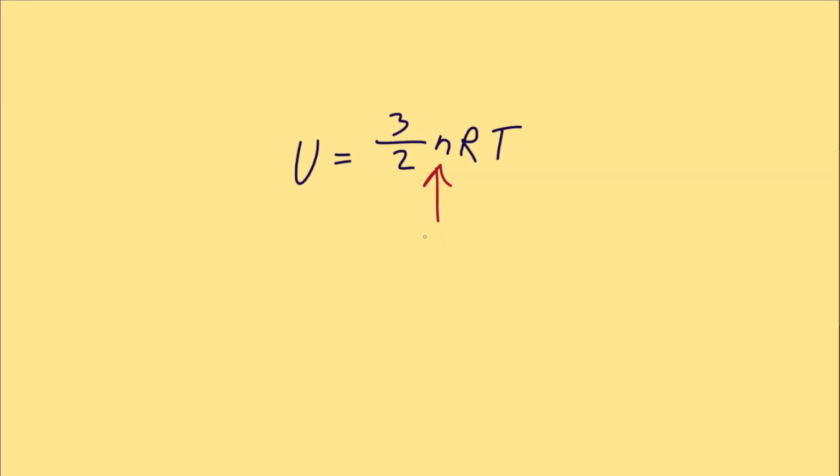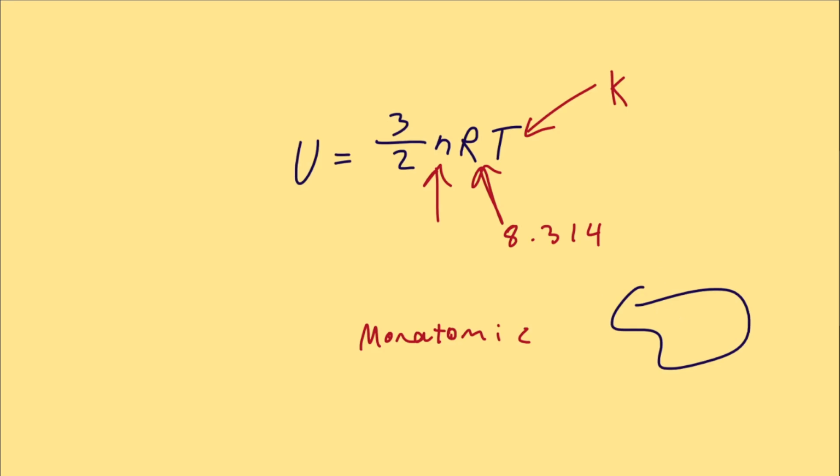n is the number of moles. R is the gas constant. And T is the temperature given in Kelvin. This only applies to monatomic ideal gases, like helium or neon. What does that mean? A monatomic gas, new word for you, it means a gas with one atom.